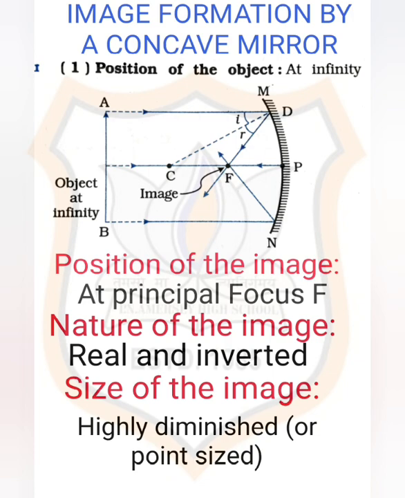According to the diagram, after reflection these rays intersect at the focus. So when the object is placed at infinity, its image will form at the principal focus. And what kind of image will it be? Real and inverted, and the size will be highly diminished, a point size image.